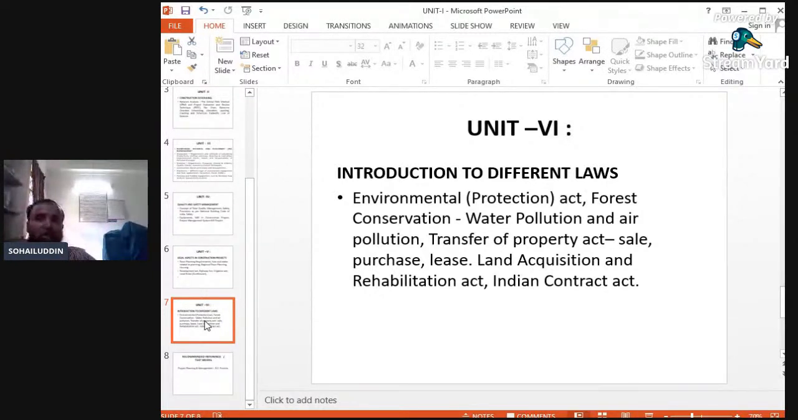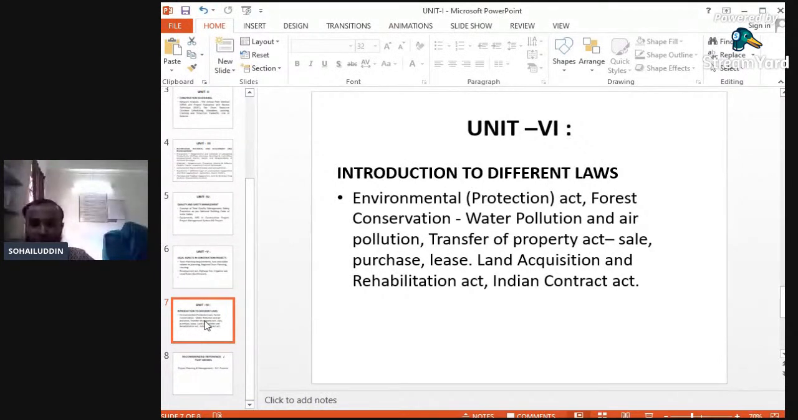Okay, we will see the Land Acquisition and Rehabilitation Act and the Indian Contract Act. So in this way, all the 6 units are covered in construction management and law. All these 6 units play an important role while executing a project, from the first stage up to the last stage. So various things are to be covered.